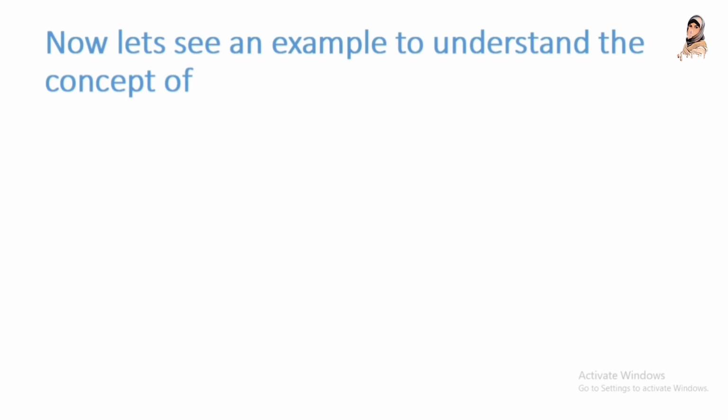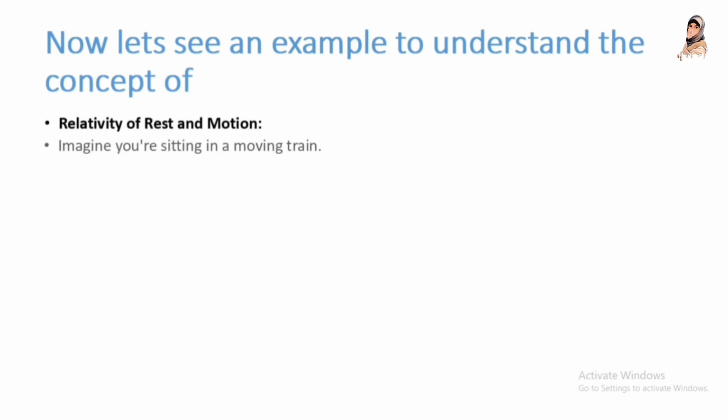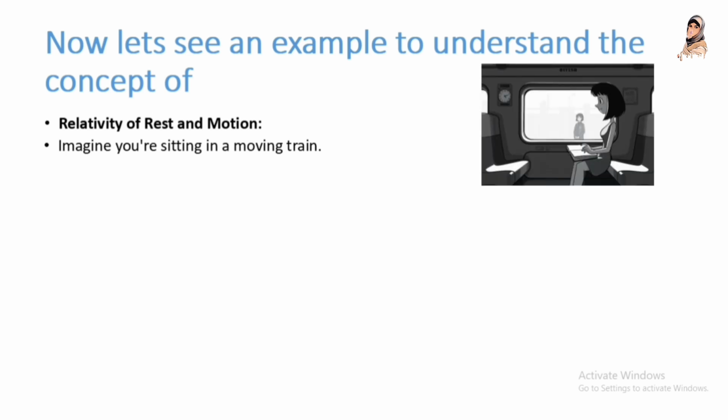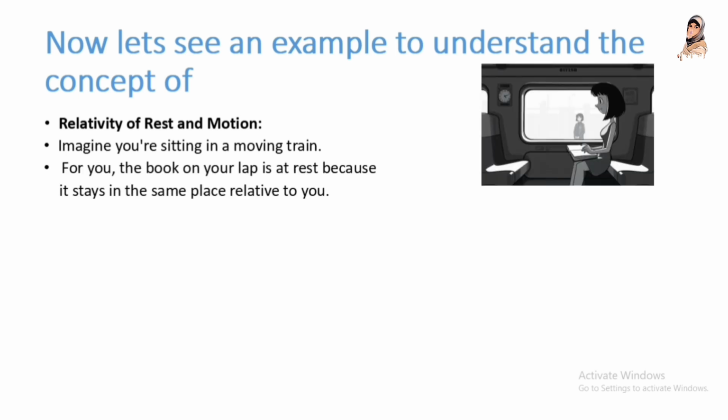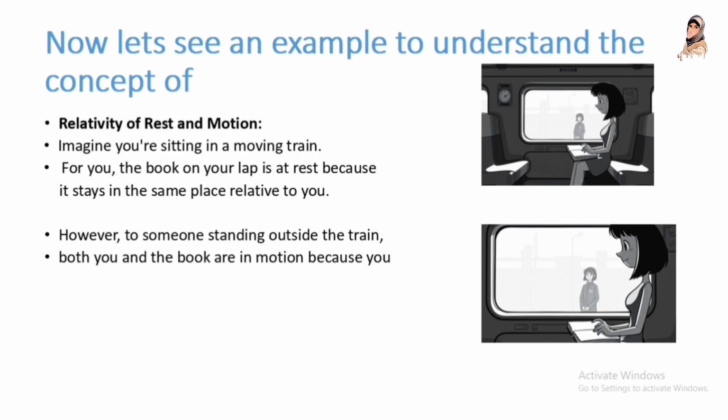Now, let's see an example to understand the concepts of relativity of rest and motion. Imagine you are sitting in a moving train. For you, the book on your lap is at rest because it stays in the same place relative to you. However, to someone standing outside the train, both you and the book are in motion because you are moving relative to them.